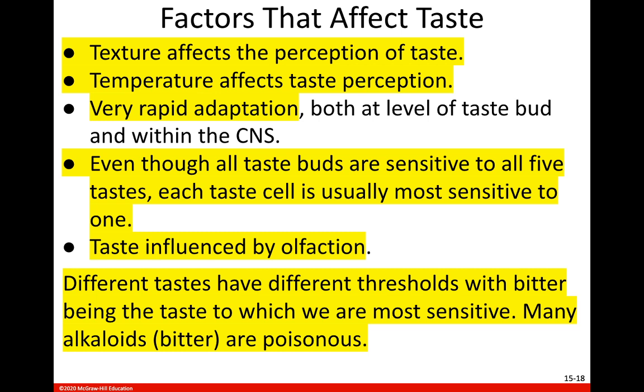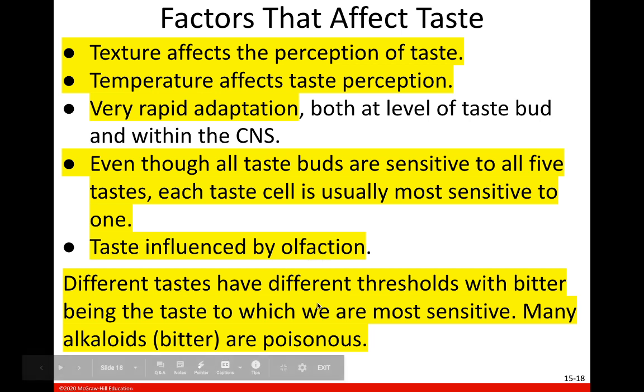But since you have at least 50 gustatory cells in a taste bud, you have different gustatory cells that are sensitive to different tastes in that taste bud. So taste buds can taste all 5 tastes. And again, remember that our senses of smell and taste work together. So a lot of what we taste when we eat something is due to the smell that we're smelling while we're eating it. Okay? Remember that our sense of smell is much more sensitive than our sense of taste. So our sense of smell contributes to our sense of taste because we can only taste 5 flavors.